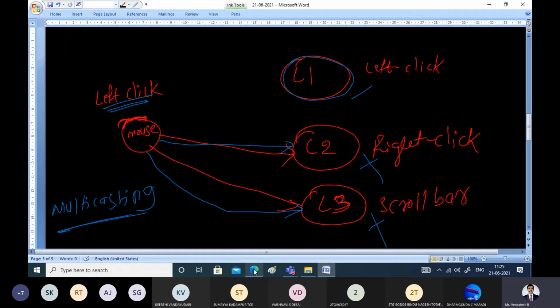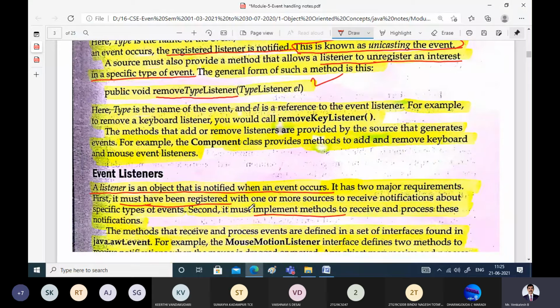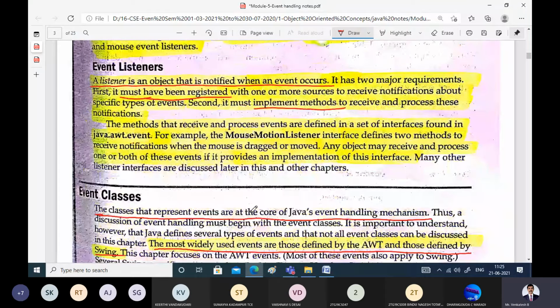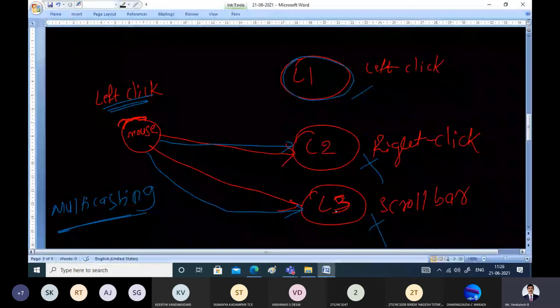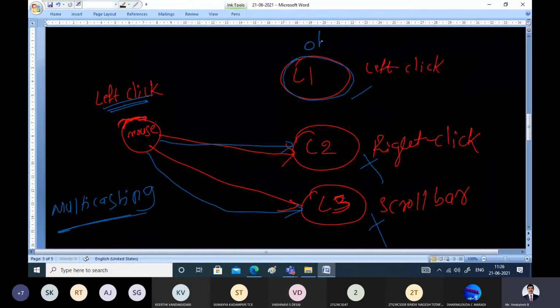And the third component here is the listener. As I said, all these are listeners. For every event, we will have a listener. A listener is an object that is notified whenever an event occurs. That means these listeners are nothing but objects, which are notified whenever some event occurs in the source.